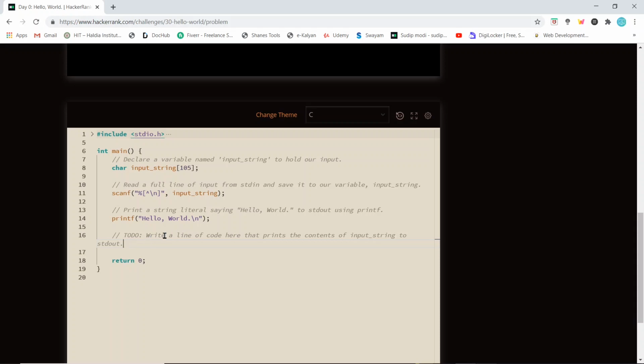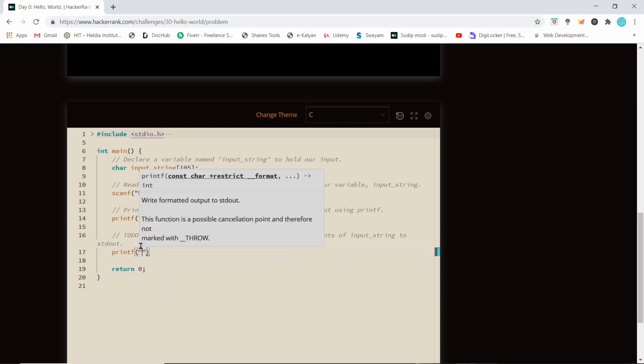Now this is what we have to do: write a line of code here that prints the contents of input_string to stdout. So we'll write the code now, and make sure to use small case. printf, and here we'll be using %s. The input that we took was a character string, so we have to use %s to specify that what we are printing is a string.